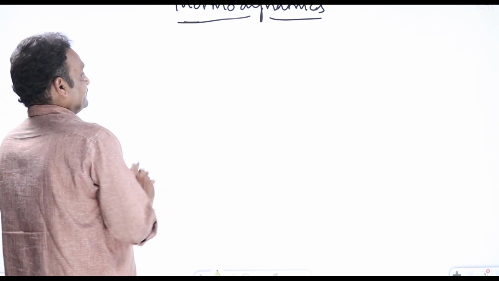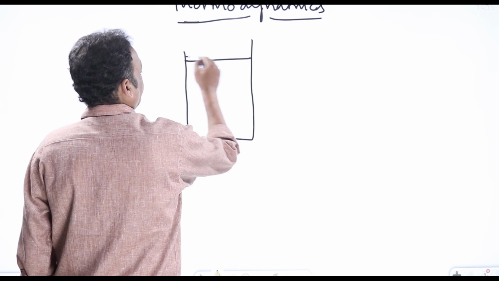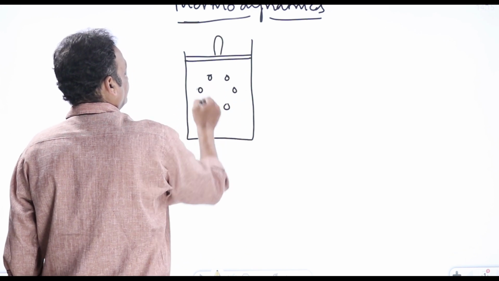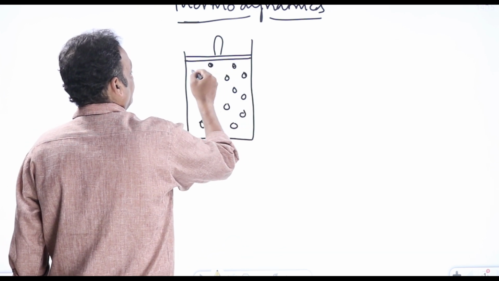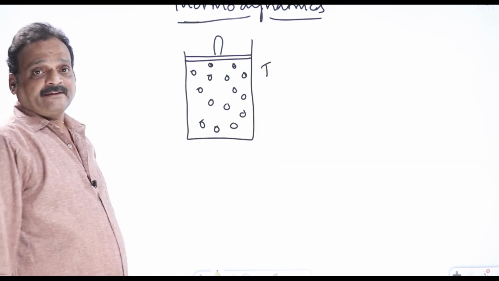You take any gas. Gas contains atoms or molecules moving here and there. Because of temperature, they get kinetic energy. Means kinetic energy is by virtue of the temperature of the gas.